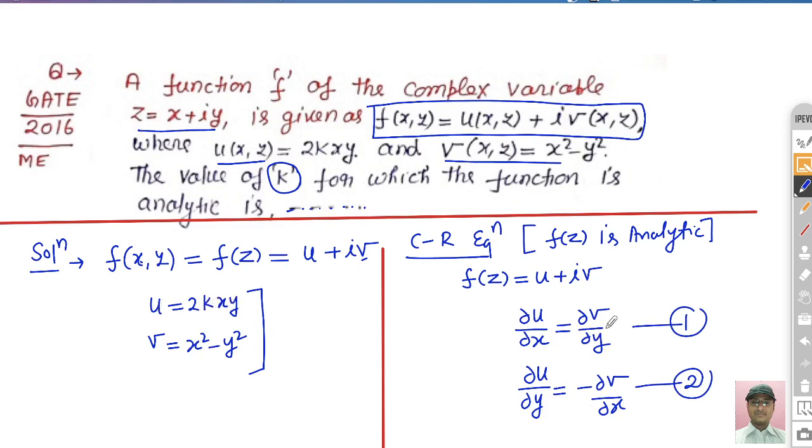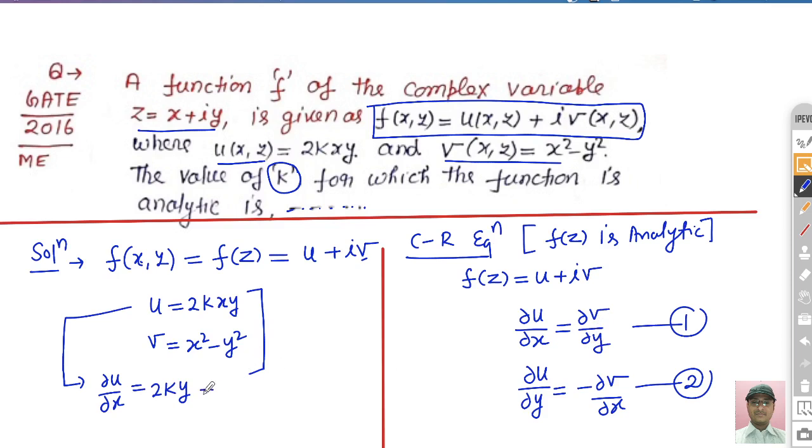In the first equation, u and v both are given. If you apply the first equation, del u by del x, with respect to x you have to differentiate this function partially. The rest of the variables are treated as constants. So del u by del x is 2ky.